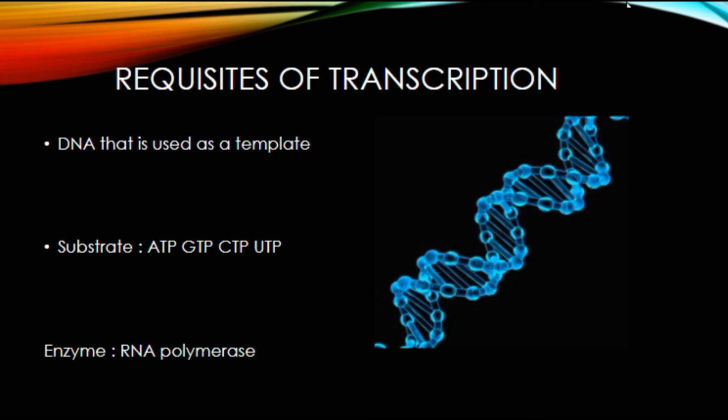As we all know, the suffix -ase is used at the end of an enzyme, so definitely it's an enzyme. And metabolism is the sum of anabolism and catabolism, and this is done with the help of enzymes. So the enzyme which does the anabolism of RNA, like the synthesis of RNA, is called RNA polymerase.